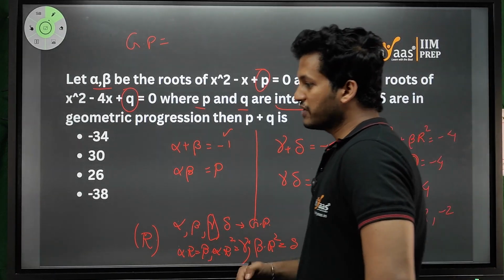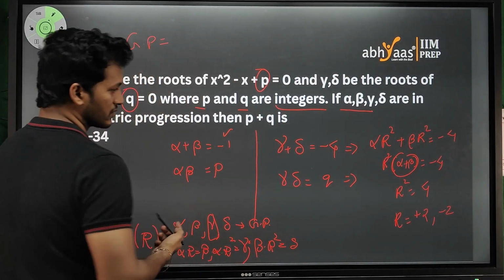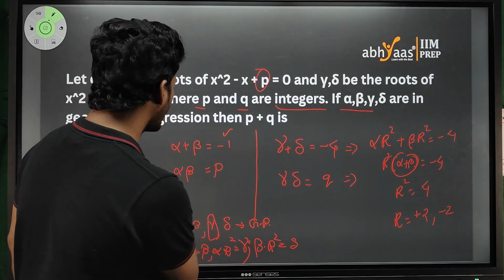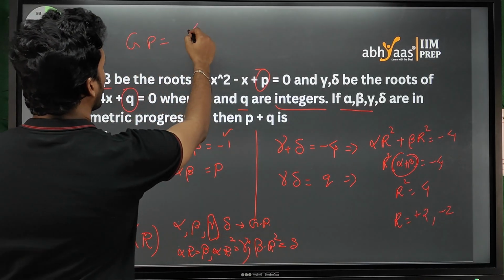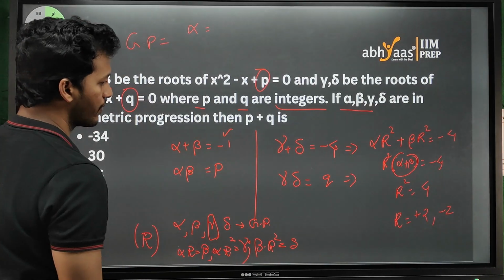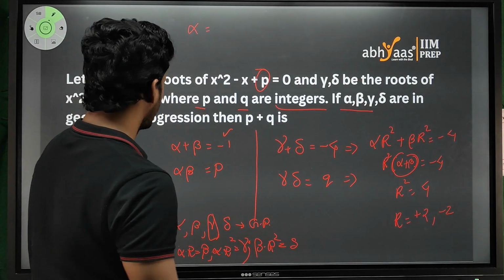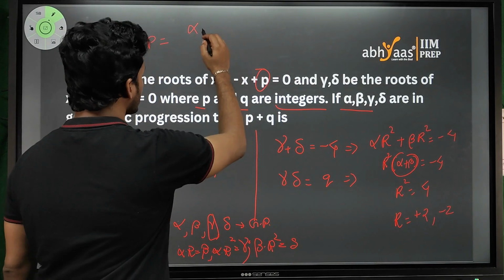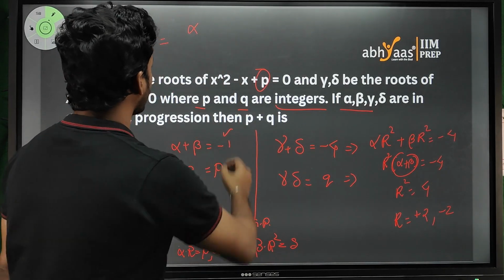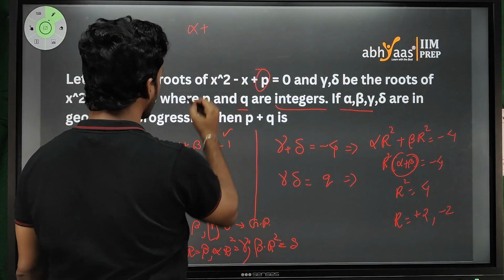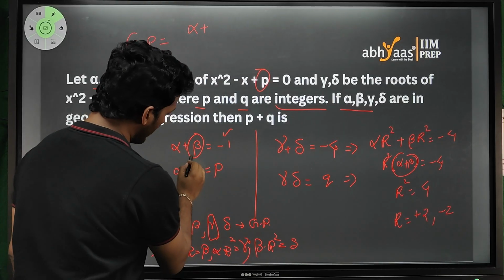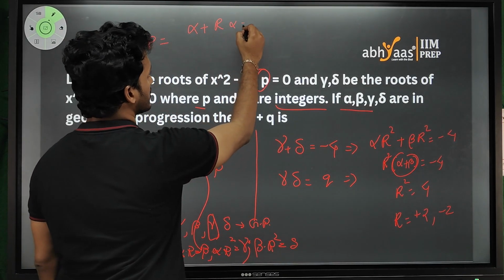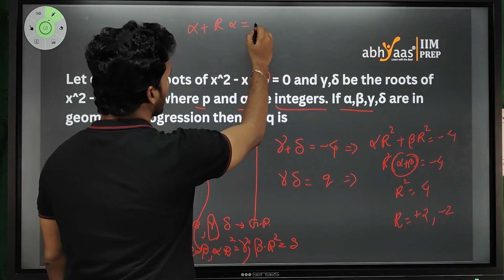Okay, so if that is plus 2, my alpha would become positive. So how to find the value of alpha? Alpha plus, in place of beta, I am going to write it as R alpha, that is equal to minus 1.